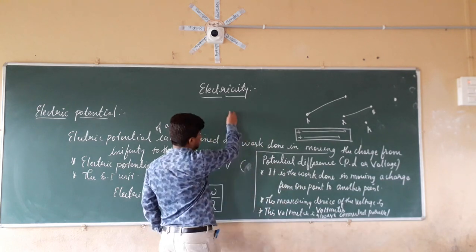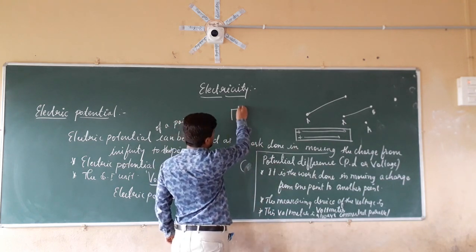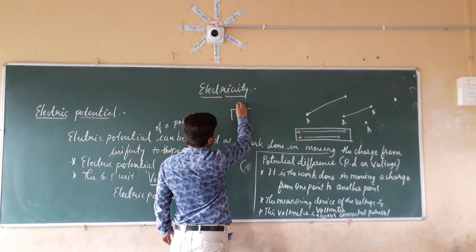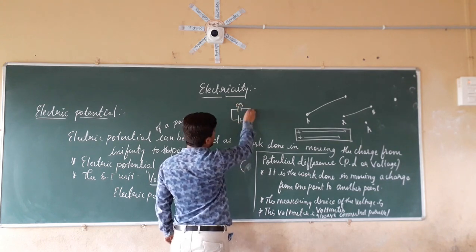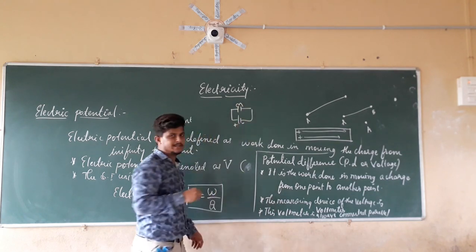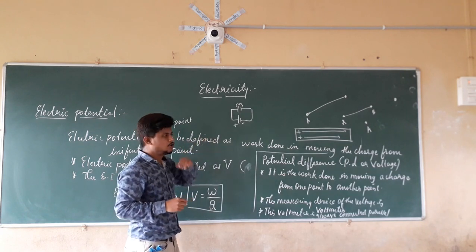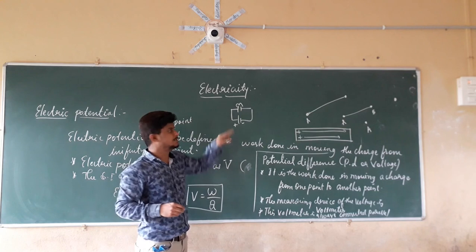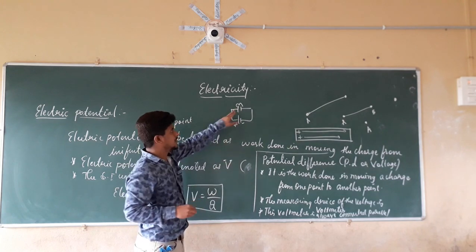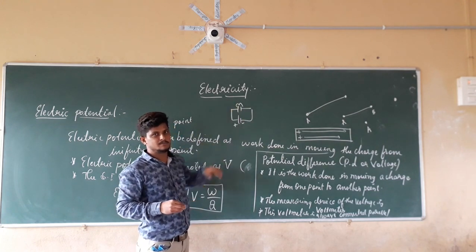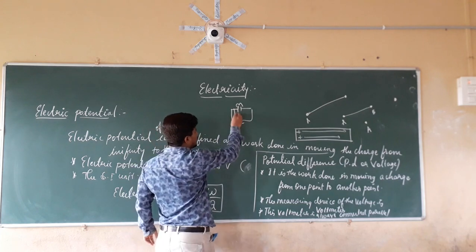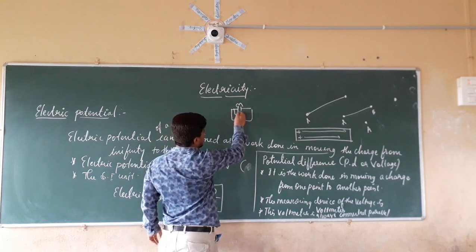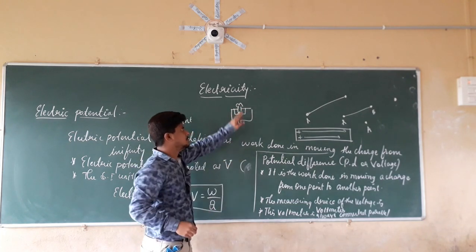So if you draw a structure like this, here is a bulb, and this is the battery which gives the electric current to it. If you want to calculate the potential difference across this bulb, we put the voltmeter in the parallel direction, parallel to the bulb.